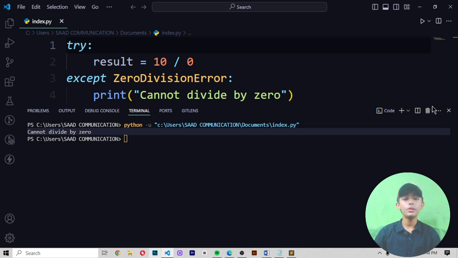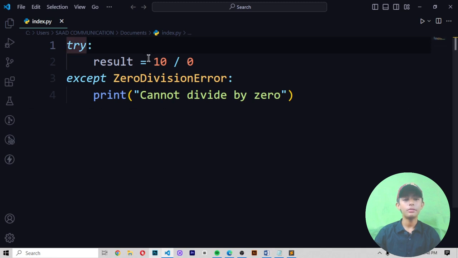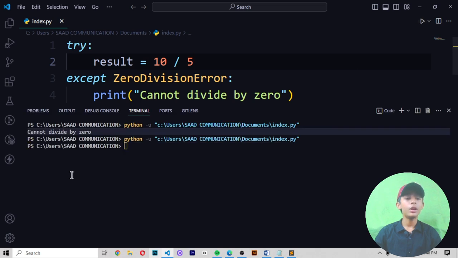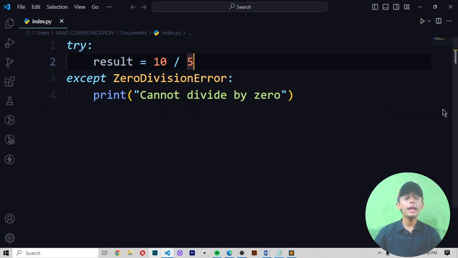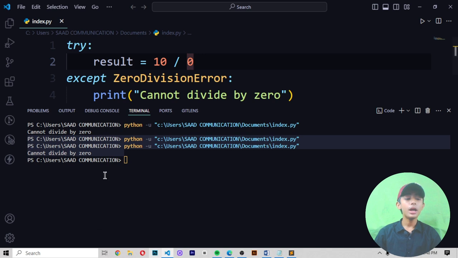Why is it giving that? Because in the print statement I wrote it. If I write 5 here and save it and run it, it does not give me any output. Why? Because 10 divided by 5 works fine. But when you write 0 here, it gives you "cannot divide by 0". Why? Because 10 divided by 0 is not possible. But when you write 5, it does not give you any output.